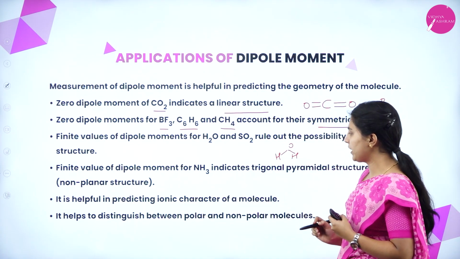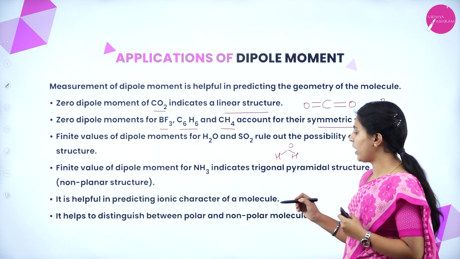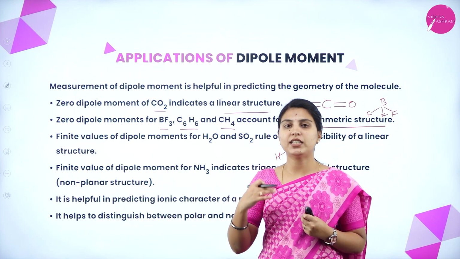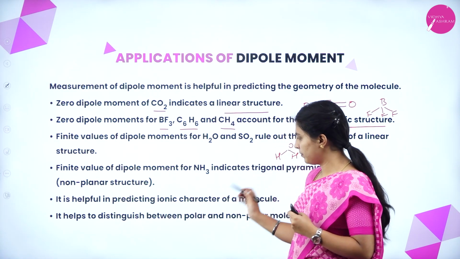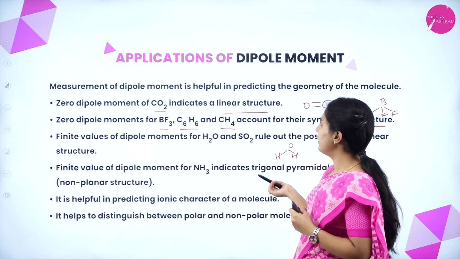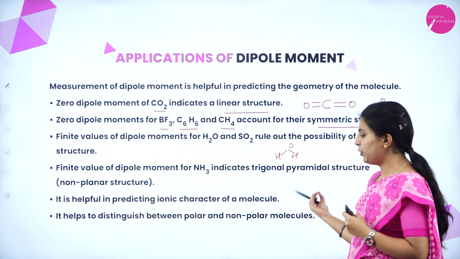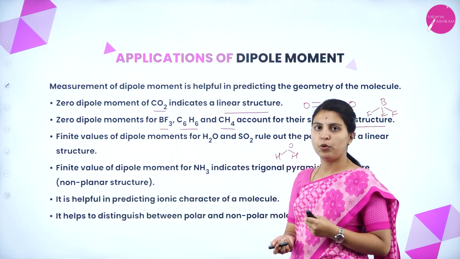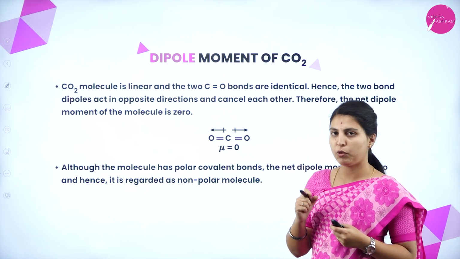It is helpful in predicting the ionic character of a molecule. It helps to distinguish between polar and non-polar molecules also. Yes, it will distinguish whether the molecule is polar or non-polar. If mu is equal to 0, then it will be non-polar. If mu has some definite value of dipole moment, it will be polar. Next we'll see one by one the dipole moment of some of the molecules.